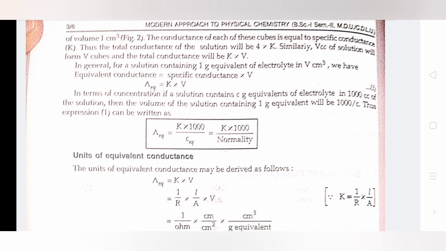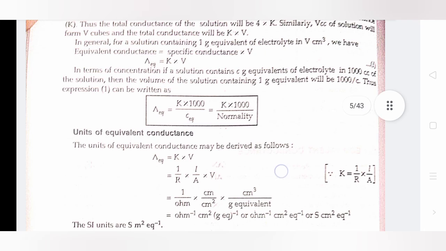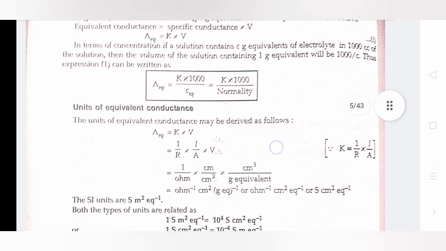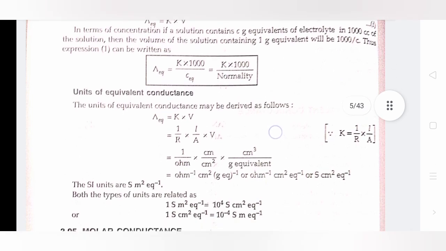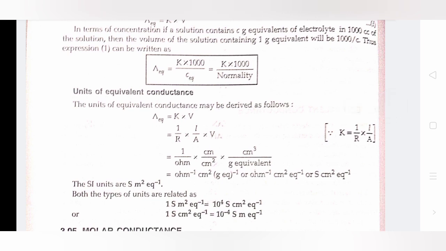In terms of concentration, if a solution contains C gram equivalent of electrolyte in 1000 cc of the solution, then the volume of solution containing 1 gram equivalent will be 1000 divided by C. Thus expression 1 can be written as del EQ equals kappa multiplied by 1000 divided by normality.